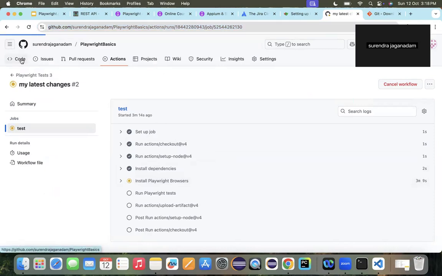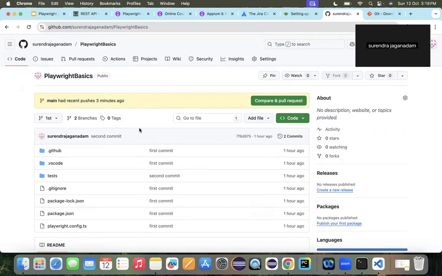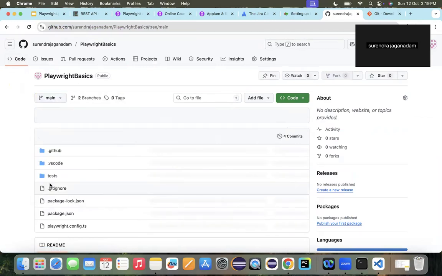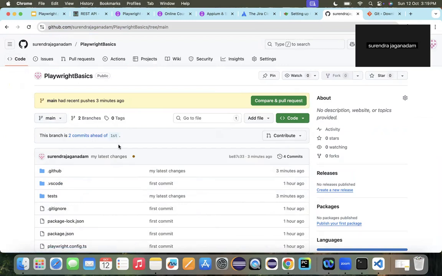If you come back to the code and look at this particular branch, where is this main branch? If you go to that main branch, it states that there are two commits in this branch. And if you look at this particular job, the meaning here is the actions are in progress right now. Whatever actions were defined, all those actions are being executed right now.